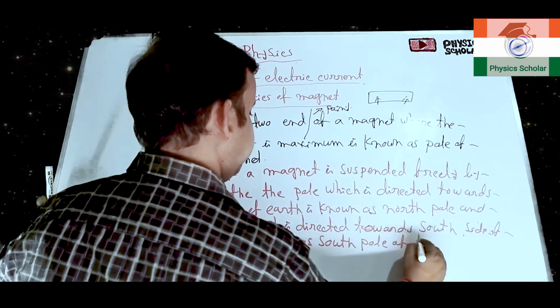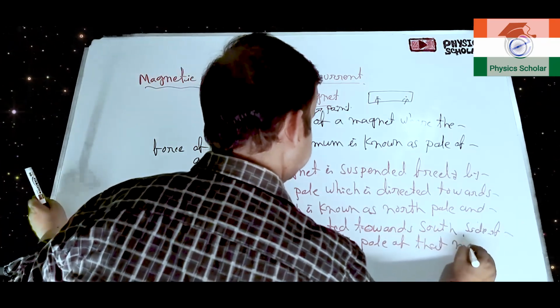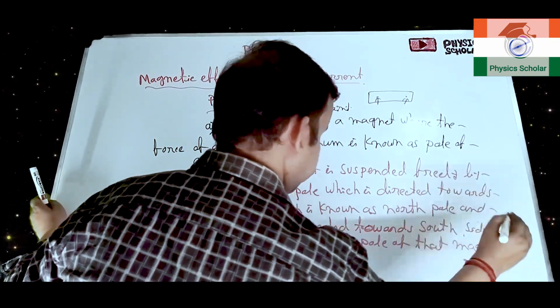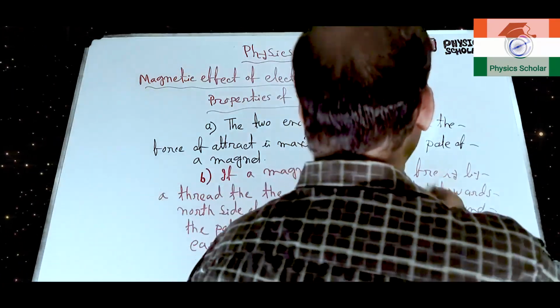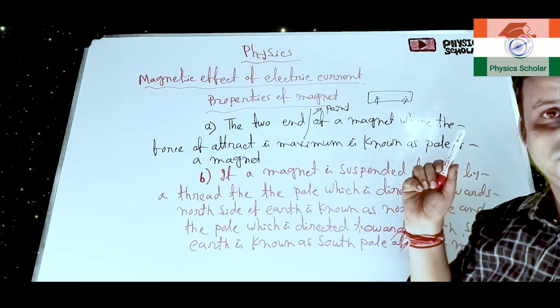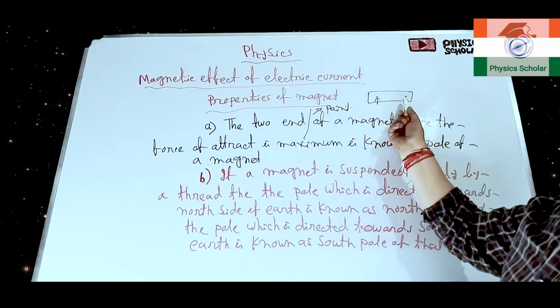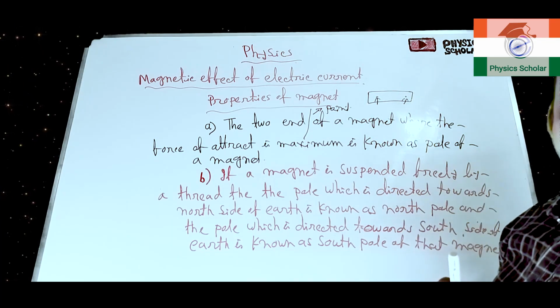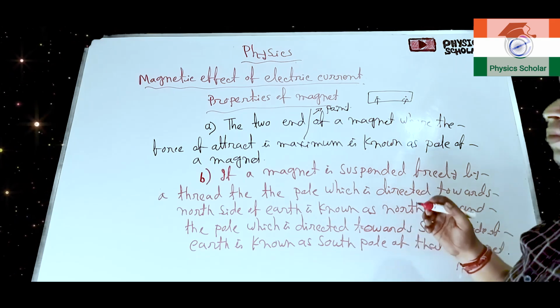That means there will be two points in a magnet where the force of attraction will be maximum. Those two points are known as the poles of the magnet.